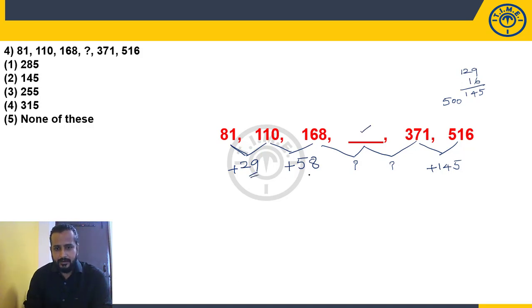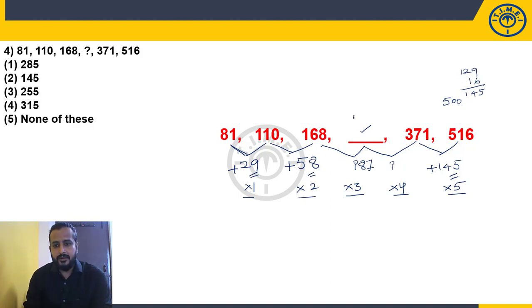Look at these numbers. 29, 58, 145. Can you observe any pattern? Right. What are these numbers? Multiples of 29. 29 ones are 29, 29 twos are 58, 29 fives are 145. So what will be the missing differences? 29 threes, 29 fours. Consecutive natural numbers: 1, 2, 3, 4, 5. Right. So what is 29 threes? 87. So 168 plus 87 will be our answer.